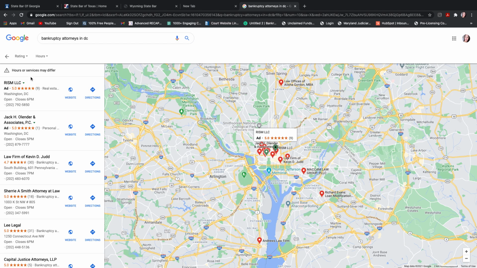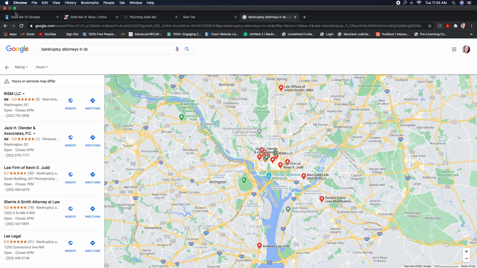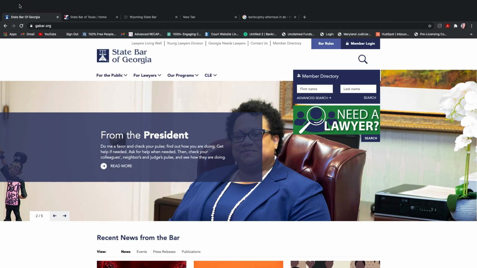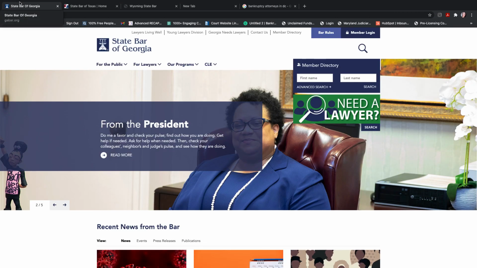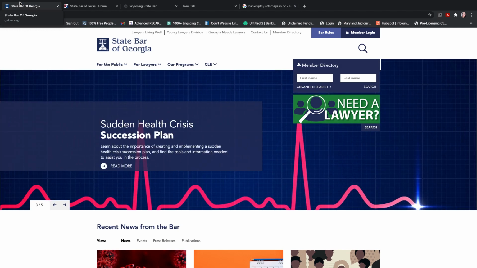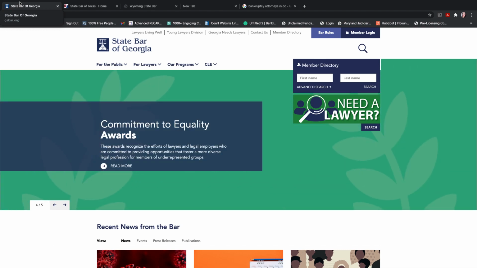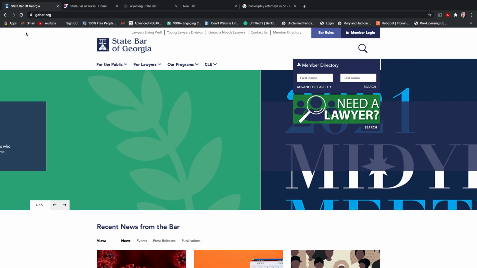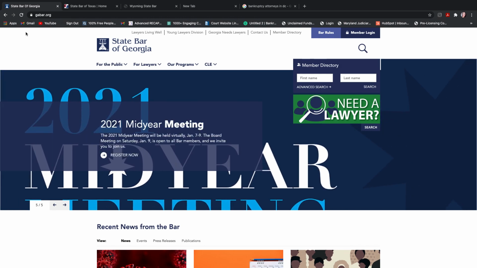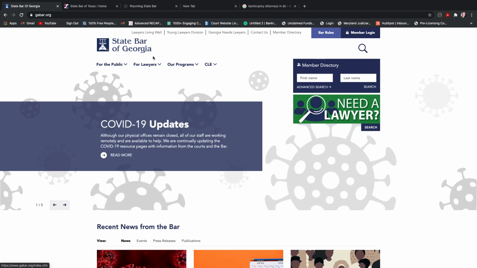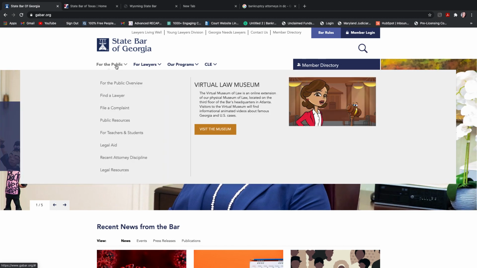So you can, yes, you can search by this if you want, or I recommend actually searching the state bar for that particular district. One, you're going to get a lot more results, and two, you're going to be able to get more information that you can't find on the company website. So if you're in Georgia, for example, you're going to just Google the State Bar of Georgia or the Georgia Bar Association. It's going to bring you to this website. It's just one state.